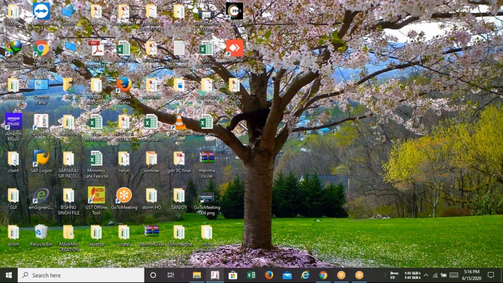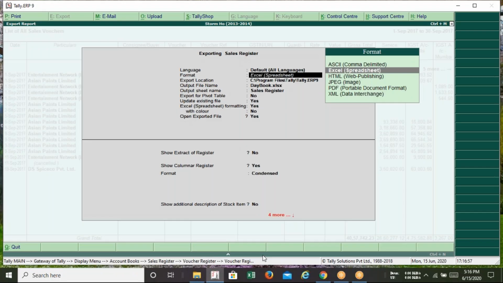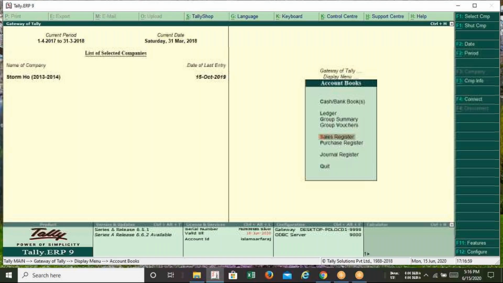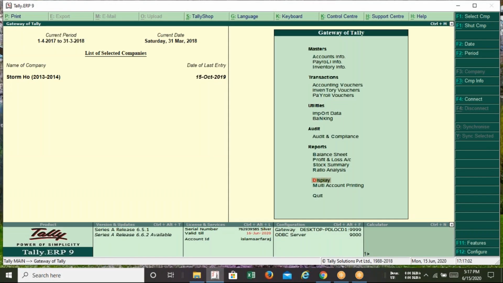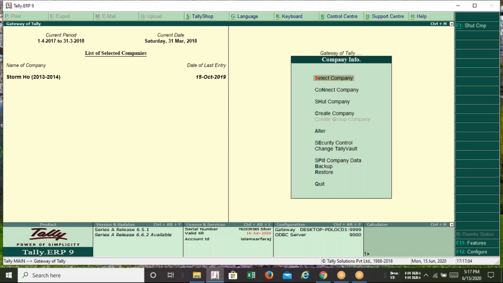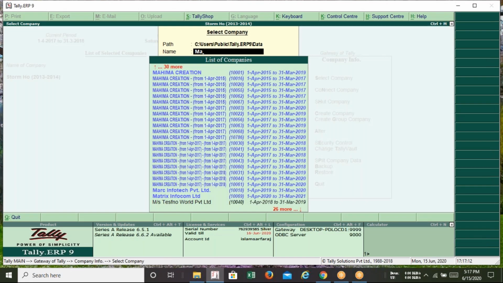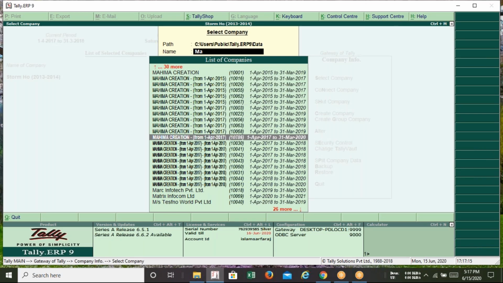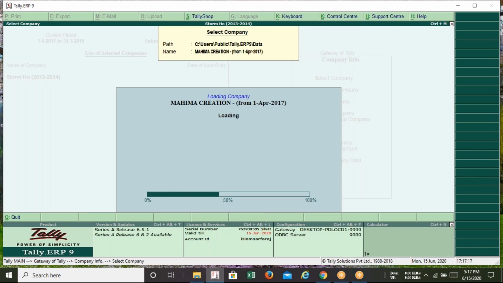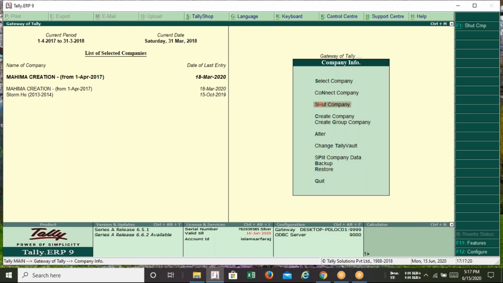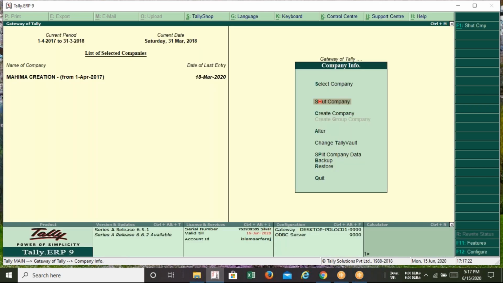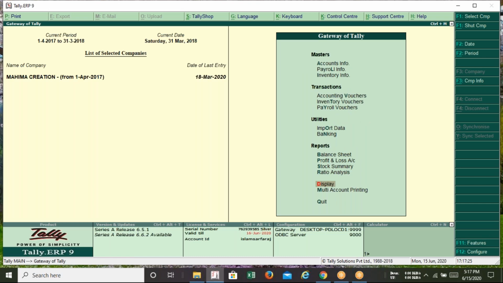So I'm just opening Tally ERP9. We all know that Tally ERP9 is largely used across India.